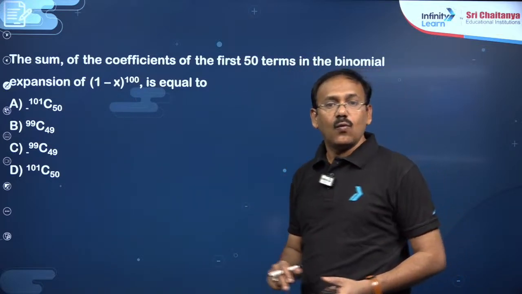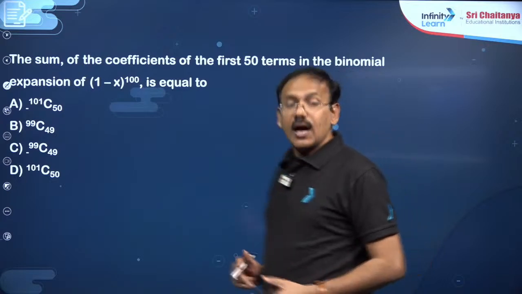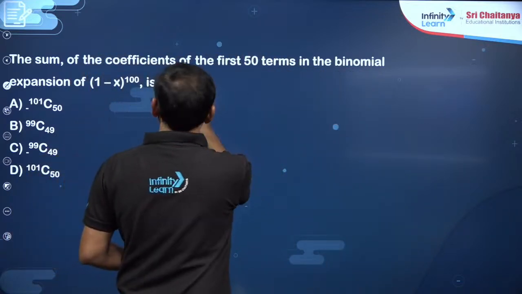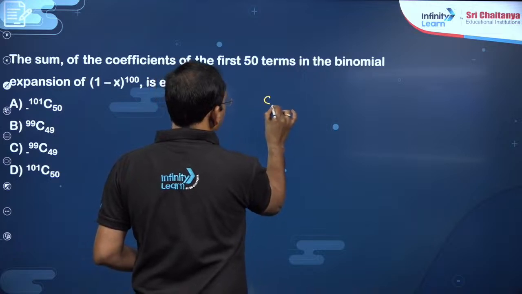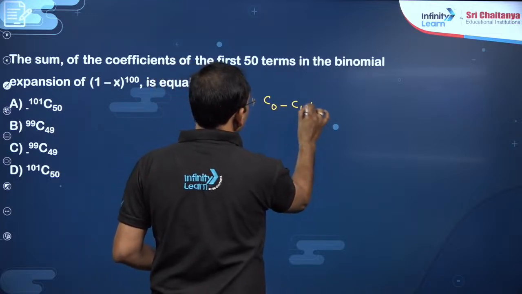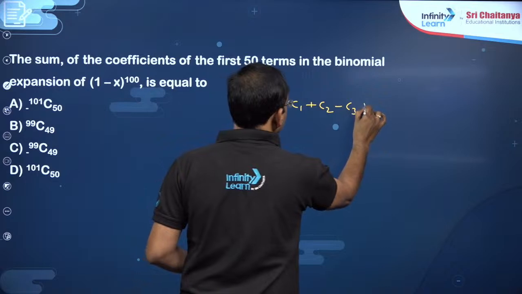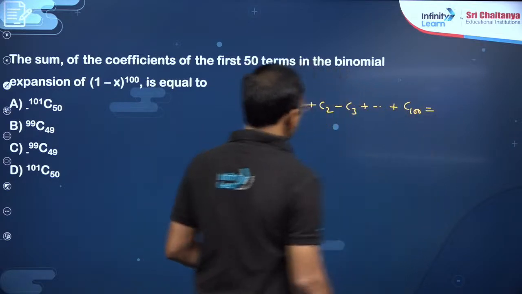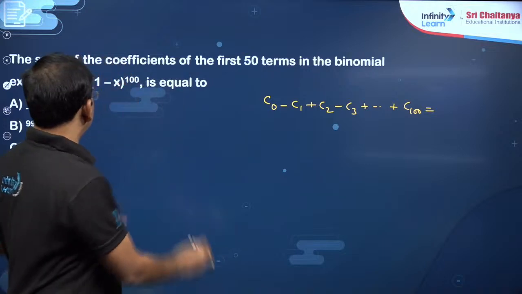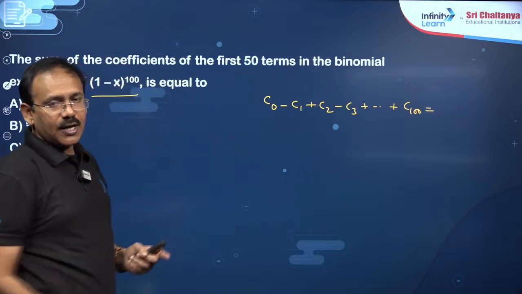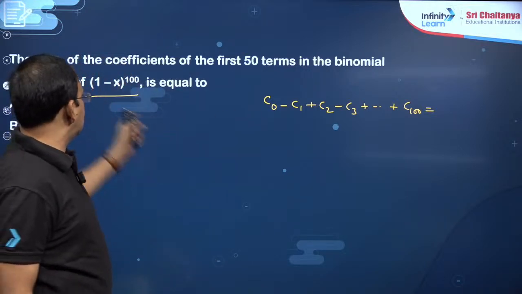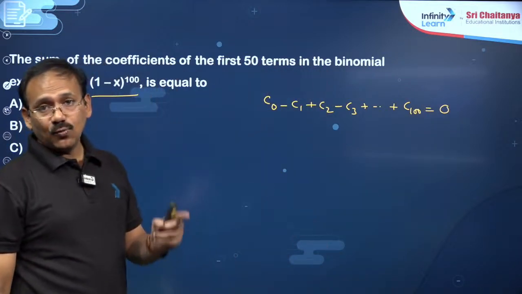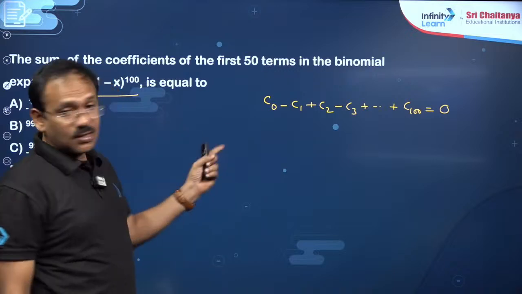Next, dear students, after that you see: the sum of the coefficients of the first 50 terms in the binomial expansion of (1 minus x) power 100. Okay, how to do this question, dear students? Actually, suppose the power 100 is there. So you will get C0 minus C1 plus C2 minus C3 and so on, plus C100. In this expansion I simply put x is equal to 1, RHS is this, LHS is 0, dear students. Now there are 101 terms. I want the sum of coefficients of the first 50.